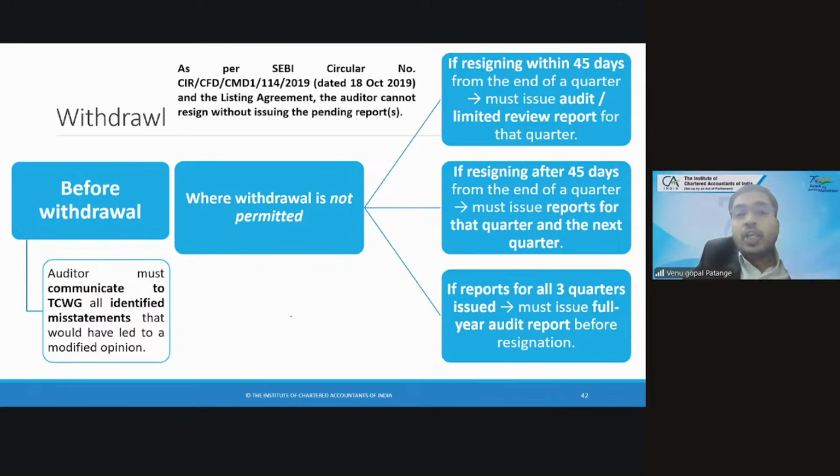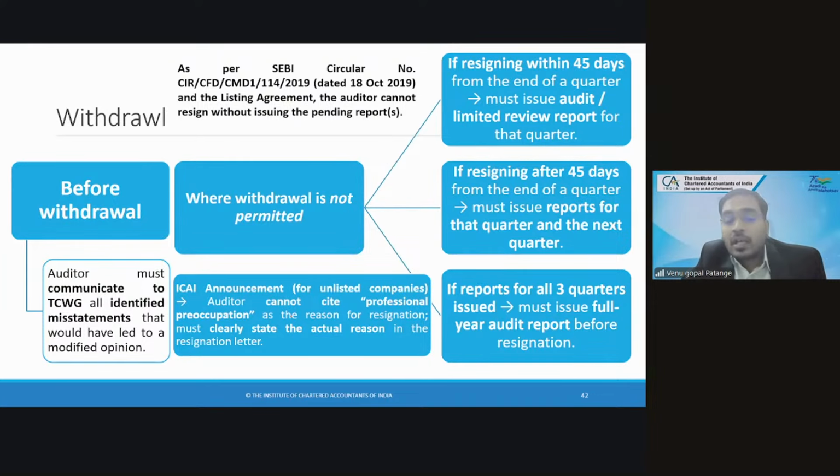Okay. One more quick announcement from ICAI is that any auditor who wants to resign cannot mention professional preoccupation. They should give actual reasons. What is the risk you are facing? What are the concerns? Is it management override? Is it non-provision of information? Is it pending litigations? What caused you to resign? So don't give vague reasons in resignation.